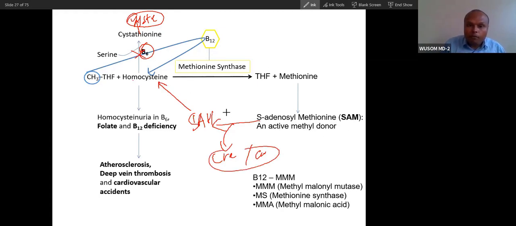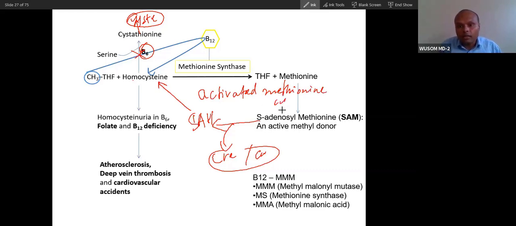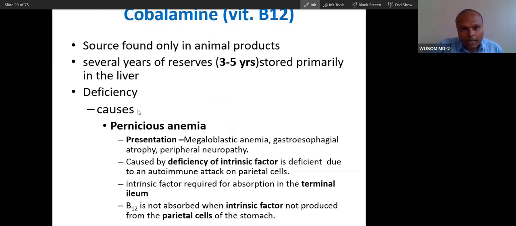This is called the activated methionine cycle. These are very, very important pathways. If you don't focus on this, I cannot help you.